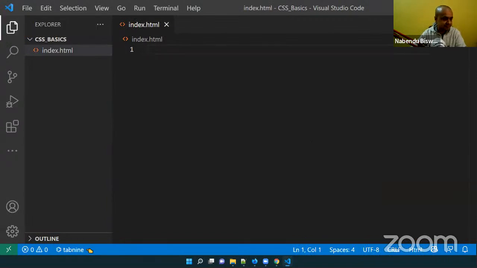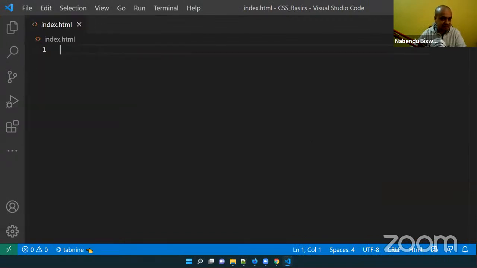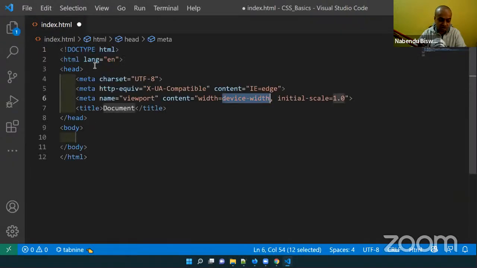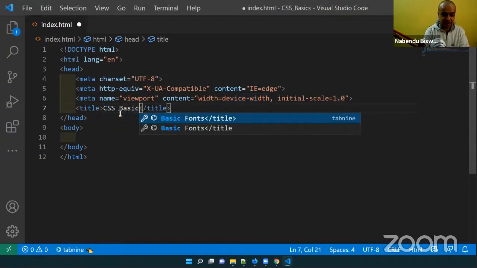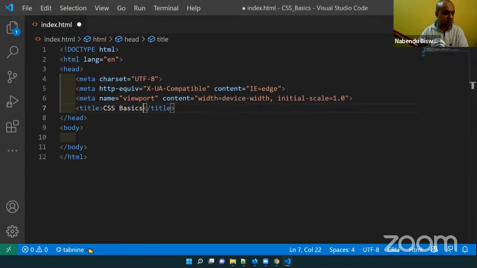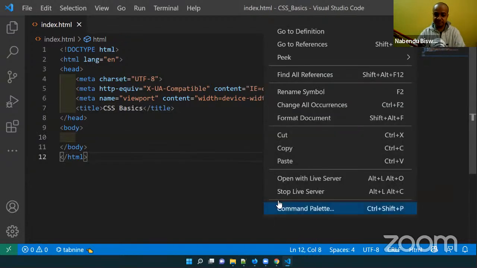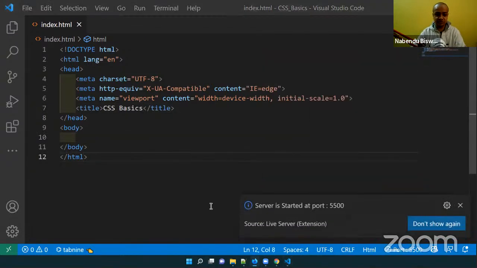Okay, and then again I'll type the exclamation mark and press tab, and it will give me the skeleton code. And I'll name the title CSS Basics, and then it is still like this. Okay, so what I want to tell first in CSS, again save it and open with Live Server.